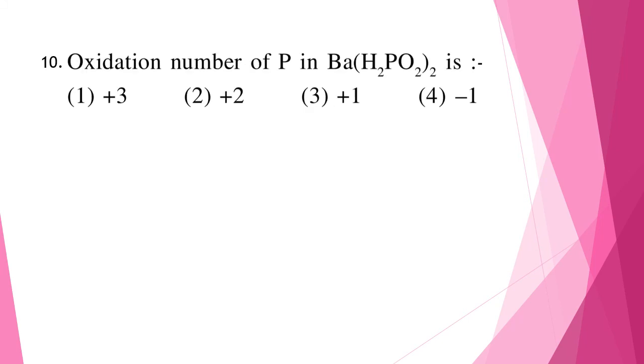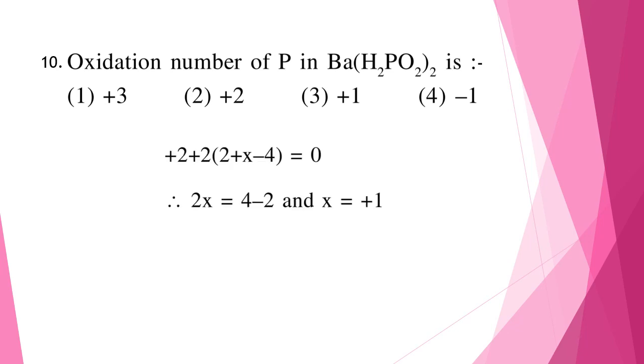Question 10. Oxidation number of P in Ba(H2PO2)2 is. So you should know the oxidation numbers of all the other elements except for phosphorus in this case. So Ba is +2, hydrogen is +1, oxygen is -2. So you substitute the values and the net should be equal to 0. And we take P as X. So when we solve for X, we get X equal to +1. So oxidation number for phosphorus in Ba(H2PO2)2 is +1. So the correct answer is option number 3.